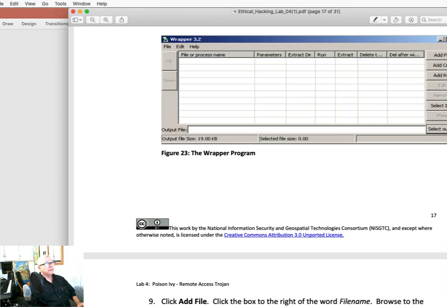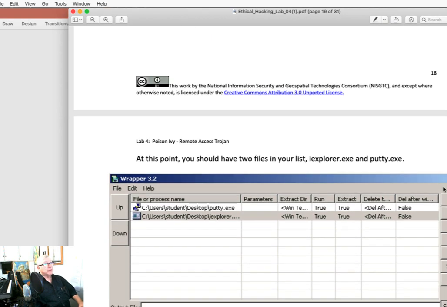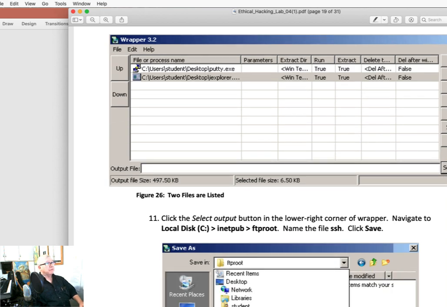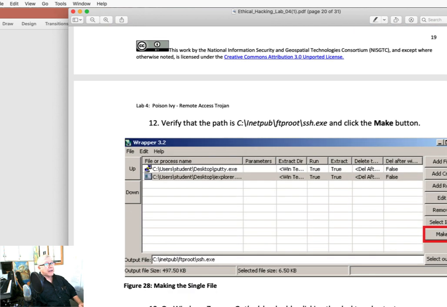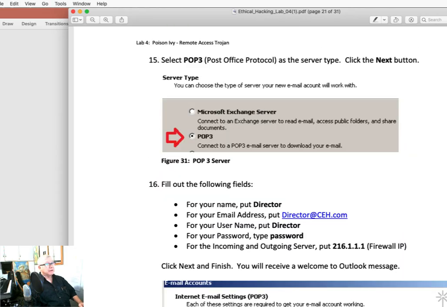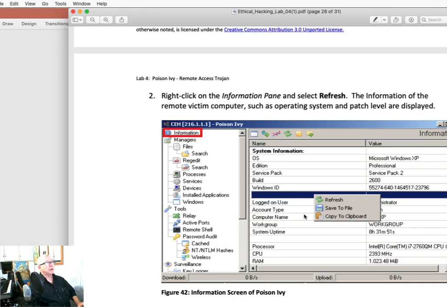Well, one thing that we have had trouble with, I've seen a couple different times something similar to this, in this particular lab 4.1, where you're accessing services over on the attacked box. Once Poison Ivy is on the attacker box and is able to access the attacked box, you have a lot of choices of things to look at on the attacked box.